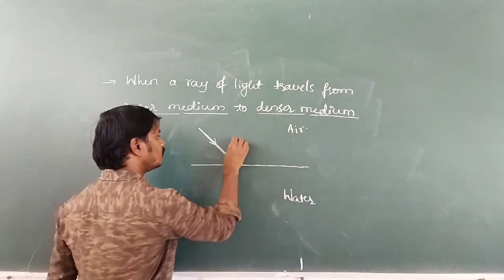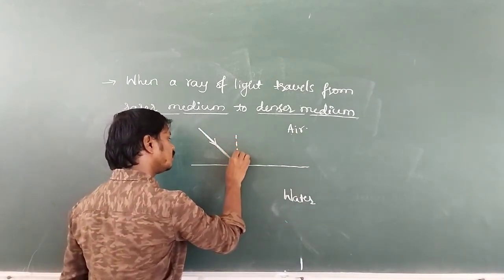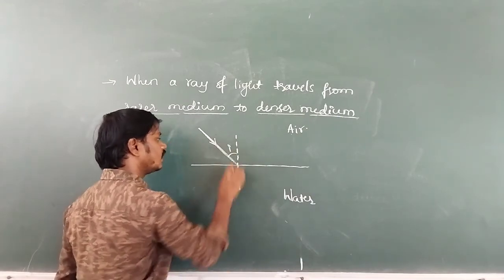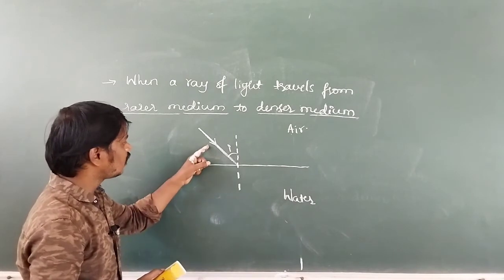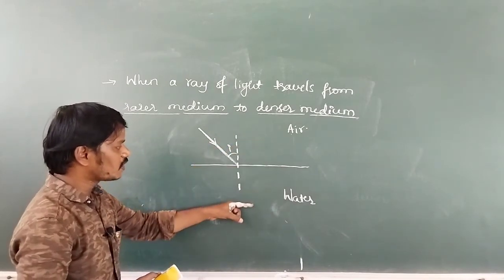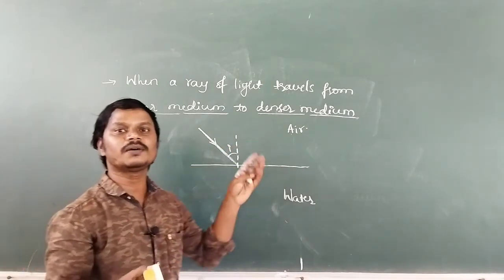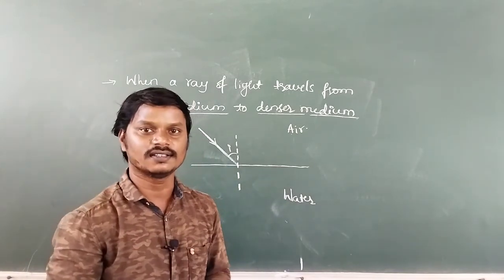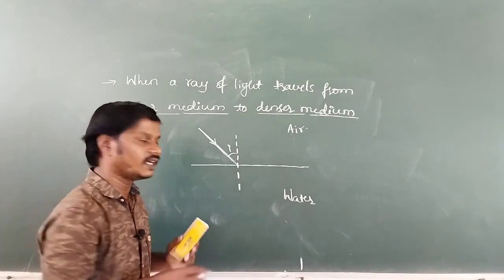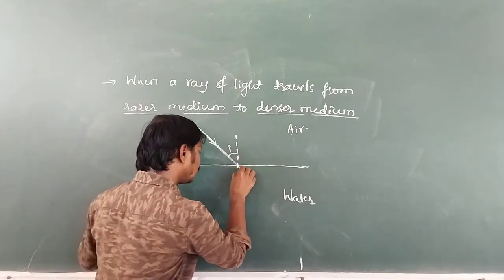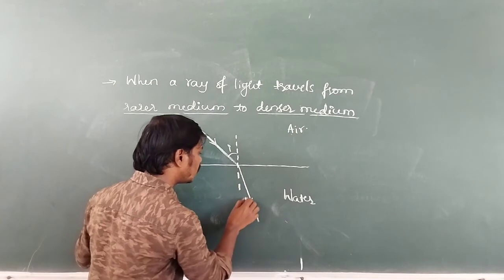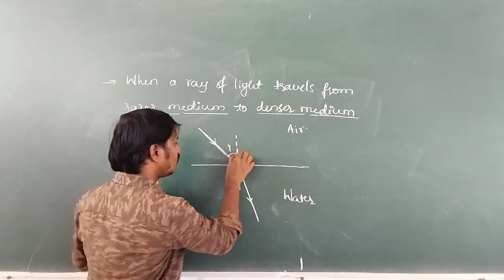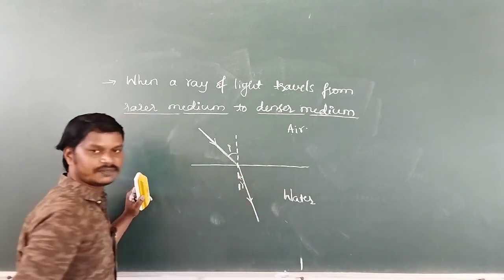This is an example. At the point of incidence, we have to draw the normal, because to find the angle of incidence, this is angle of incidence. When the light is traveling from rarer medium to denser medium, in the denser medium the speed of light decreases. So due to decrease in speed of light, the light ray bends towards the normal. Okay, now this is angle of incidence and this is angle of refraction.